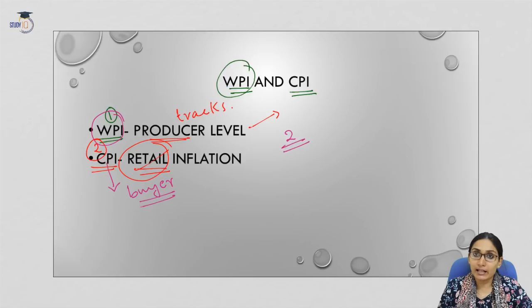Now for your understanding, another important fact: from the year 2015 onwards, CPI is used as a nominal anchor for measuring inflation. That is, the consumer price index is used as a nominal anchor for measuring the inflation and making policies. So monetary policy since 2015 considers CPI for making policies. So this is also very, very important. All these facts are very important, but when we talk about inflation, it is very important to analyze what the issue is. So we'll be doing that. So let us move on.